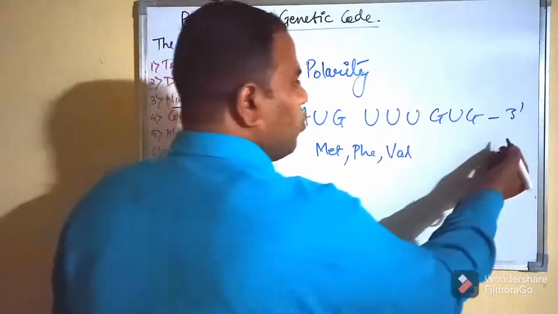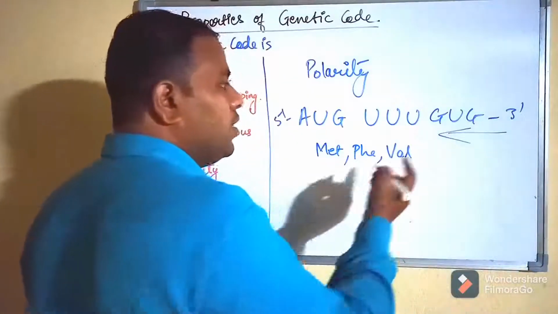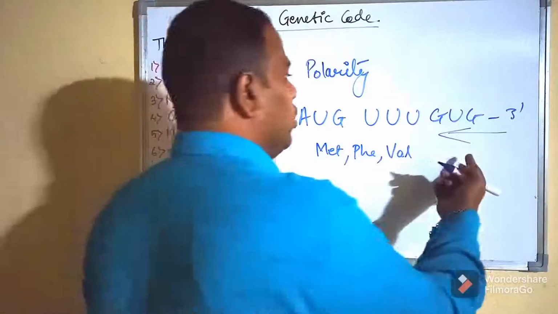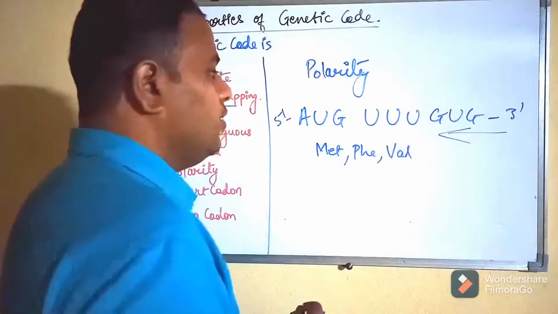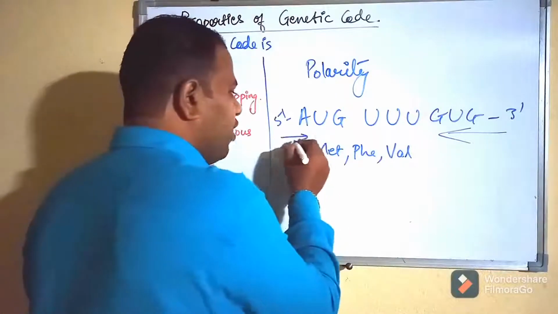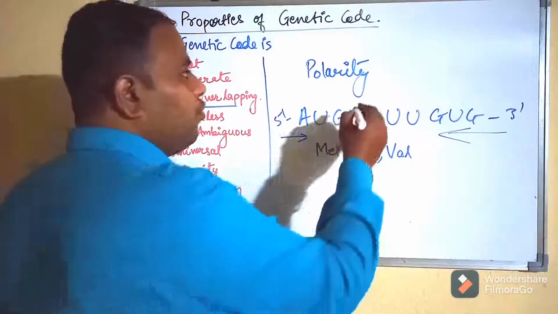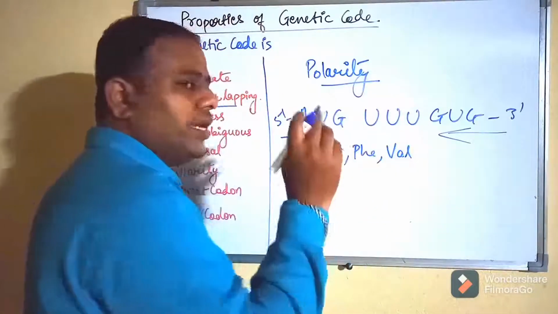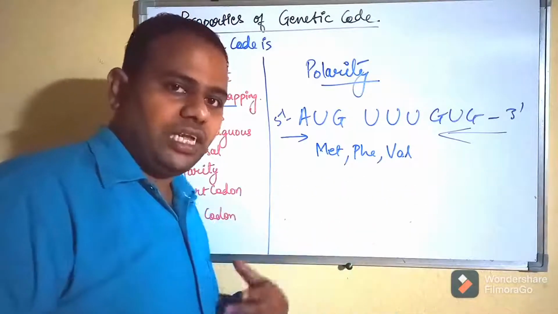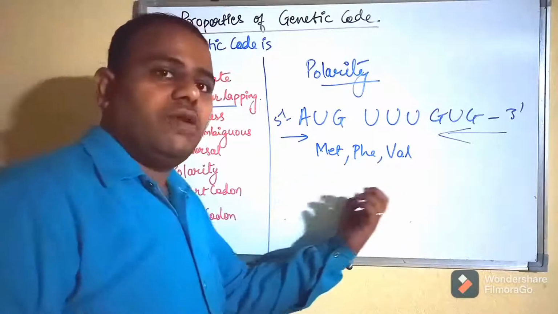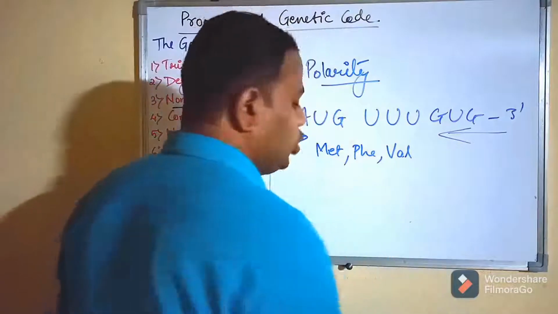But if you read this mRNA in the other direction, that is 3' to 5', it will not be the same. It will not code for the same amino acids; it will code for another amino acid sequence. Therefore it should always be read in the 5' to 3' direction, and only then will it give rise to the correct protein sequence. Therefore it has polarity. It has to be read in the proper sequence only, then only will it give you a functional polypeptide. Otherwise the amino acid sequence will be different, and the regular protein which you want will not be formed.